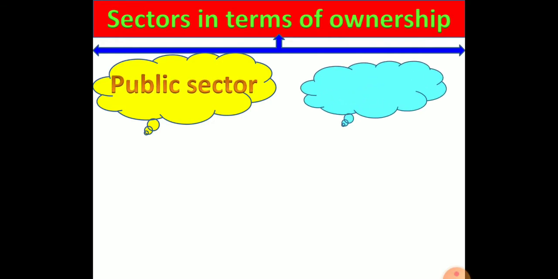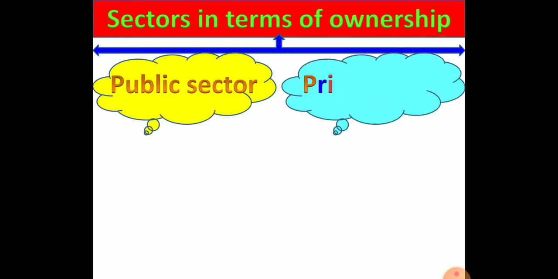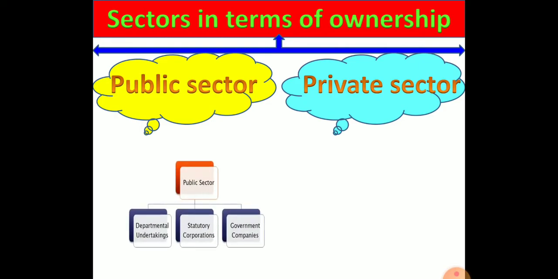Sectors in terms of ownership. On the basis of ownership, sectors can be broadly divided into two major parts, that is the public sector and the private sector. We know very well that public sector means the means of production such as land, labor, capital and organization which are controlled and managed by the government and its agencies. And the means of production such as land, labor, capital and organization which are controlled and owned by individuals or a group of persons, we call the private sector.